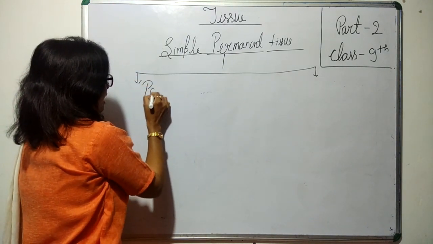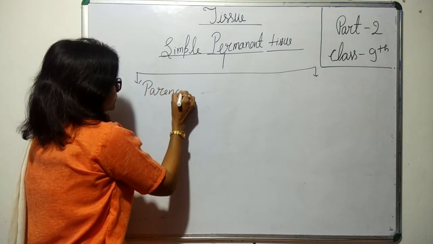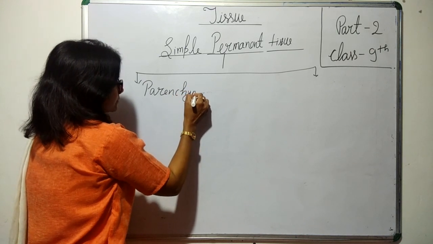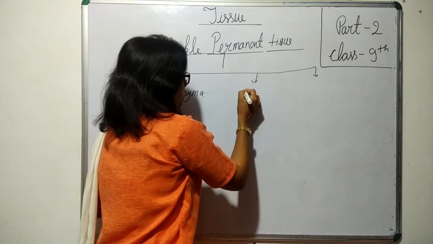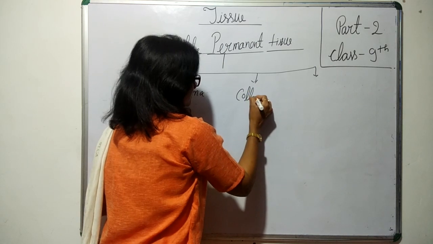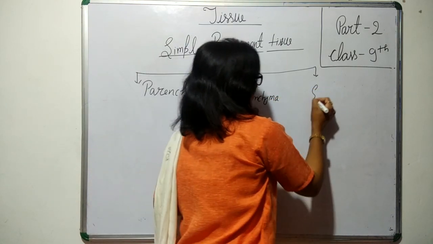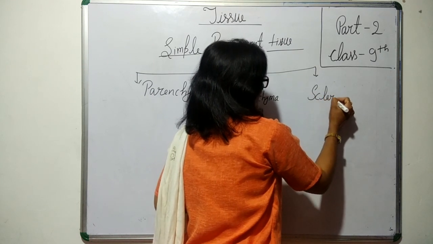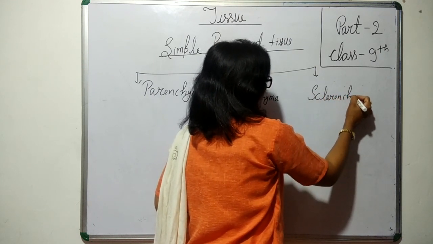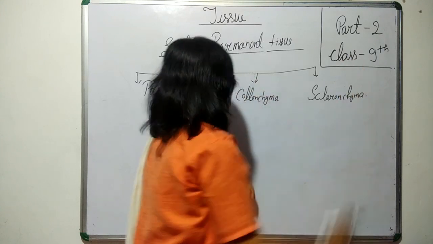First, parenchyma. Second, collenchyma. And the third, sclerenchyma.